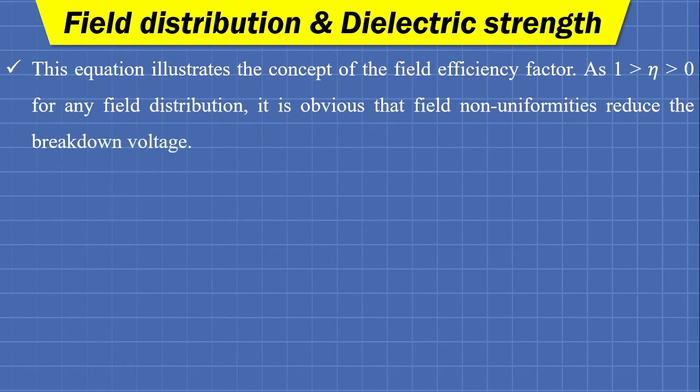So in a nutshell, the more non-uniform the field is, the less is the breakdown voltage of any insulating medium. And if we are able to maintain the uniformity of field as high as possible, then we can have a higher value of breakdown voltage even for a smaller value of separation or gap.